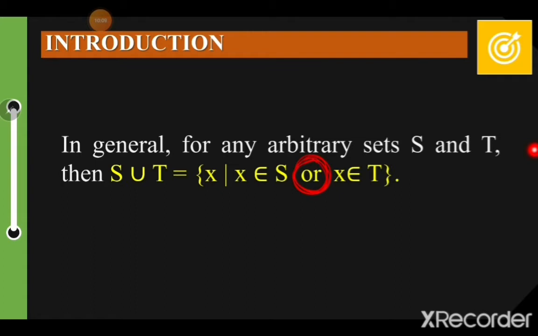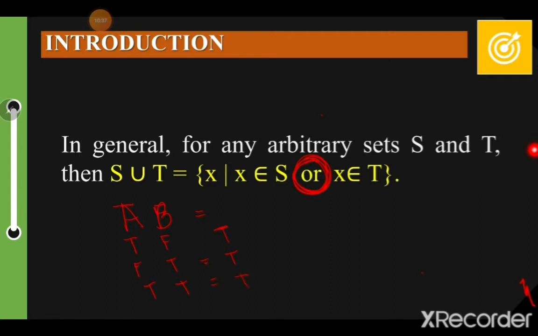Logical function OR is that if you have true or false, so if, let's say, A and B, if your A is true and your B is false, it is still true. If your A is false and your B is true, it is still true. And if your A is true and B is true, therefore it is also true.